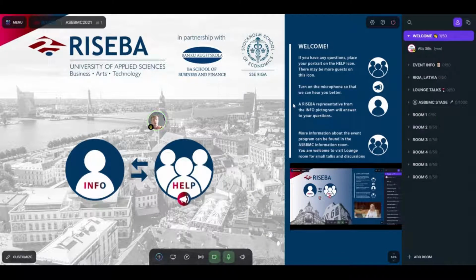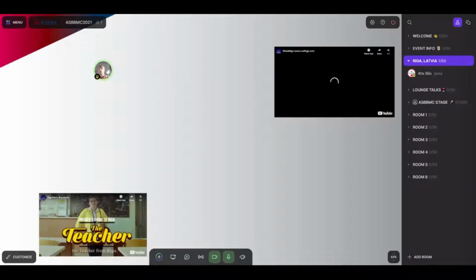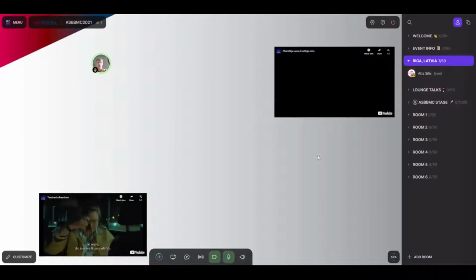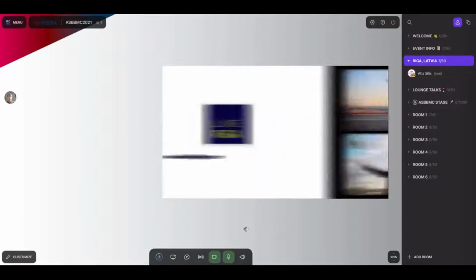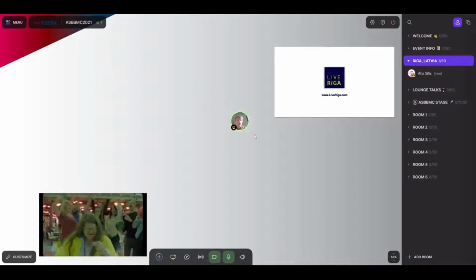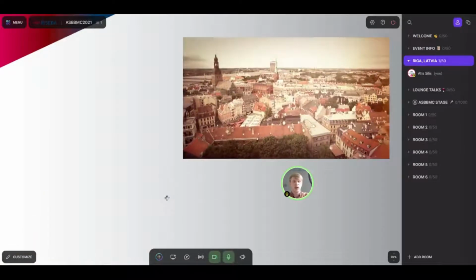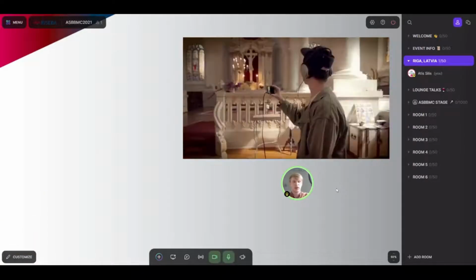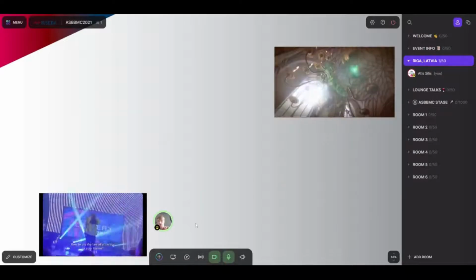Great. On the right side, you can see different rooms. If you want to change any room, just press, for example, once here, and you will appear in the room. And if you want to watch specific video, you can just zoom specific video and you can see it here. Okay? For example, I would like to hear and see this video. I just move my avatar closer and I watch. I can hear the sound and everything. If I want to see this video, I just move my avatar here.